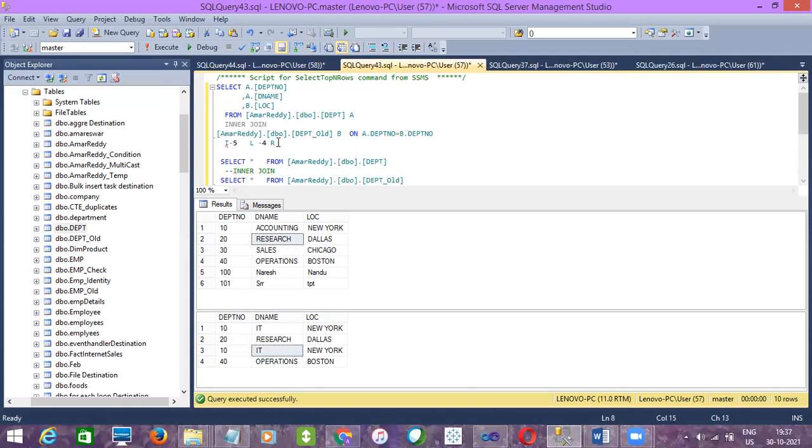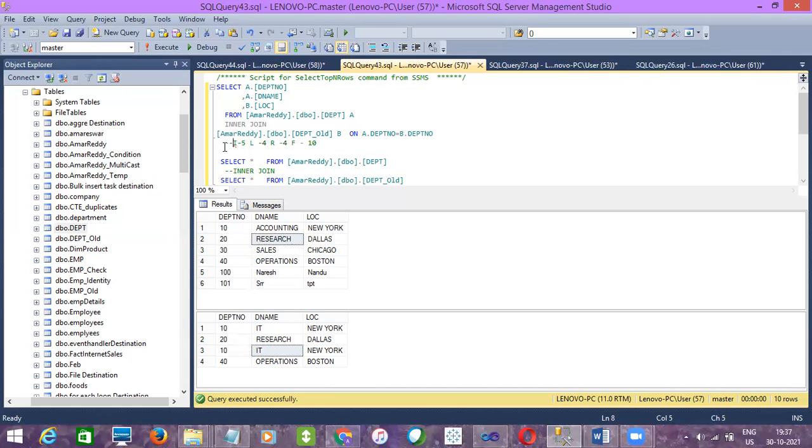How many? Also 4. Okay, and full outer join. Full outer join. Guys, I don't know whether you are recalling the SQL concepts or not. This is an interview question, guys. Let's test it out in the class. 10, 20, and then 10, 4.